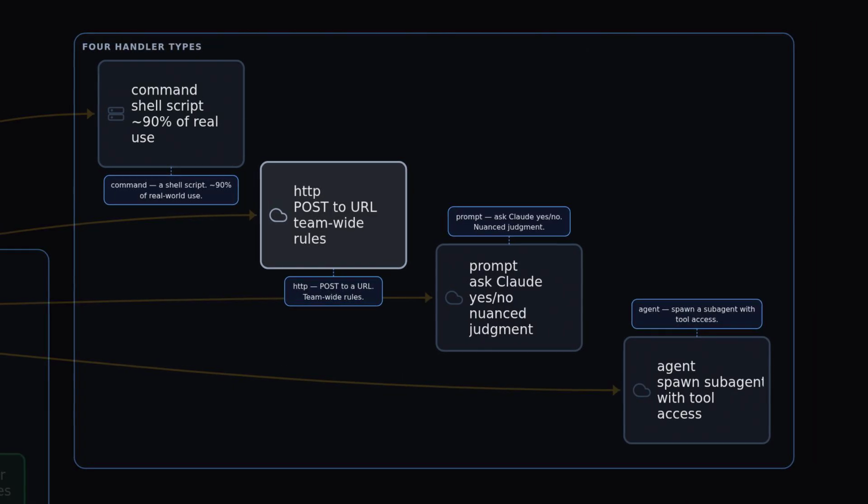A hook is not only a shell script. It can be one of 4 handler types: a command, a shell script, which is about 90% of real-world use, an HTTP handler that posts to a URL for team-wide rules, a prompt handler that asks Claude a yes or no question for nuanced judgment, and an agent handler that spawns a sub-agent with its own tool access. Start with command. Reach for the others when the decision needs more than an if statement.